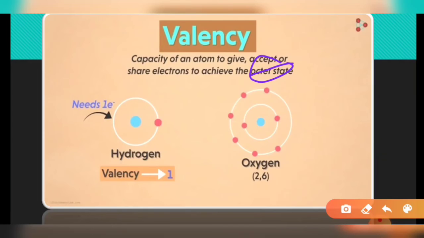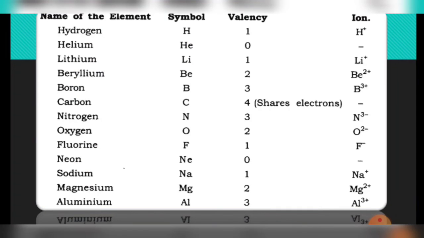The octet state is a kind of state in which the electrons should be placed in a particular order, which we are going to study in higher classes as well. So valency is the charge, we can say, that is there when a cation or anion is formed. So the charge could be the valency, and how many electrons it is sharing to form a compound will also become the valency. If an ion is formed, the number of electrons it is losing or gaining will become the valency of that particular atom.